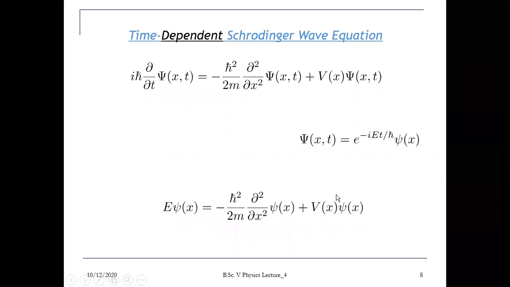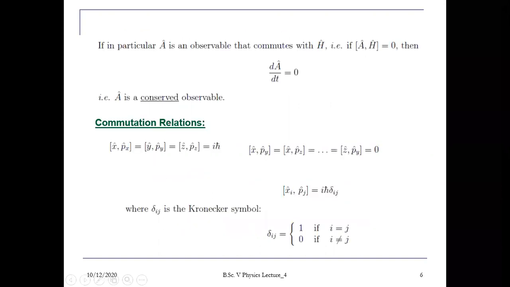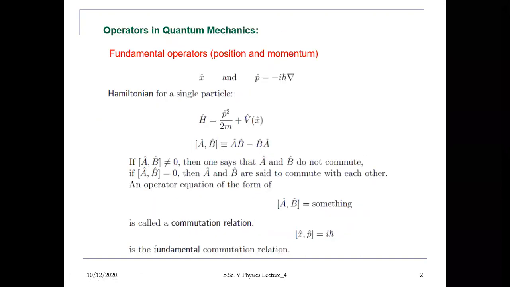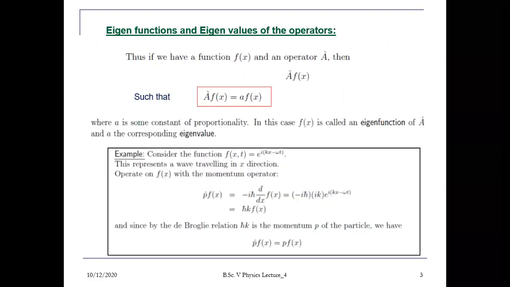Okay, now after this operator value, let us come to the eigen functions and eigen values. You know about the eigen vectors or eigen values corresponding to a matrix.